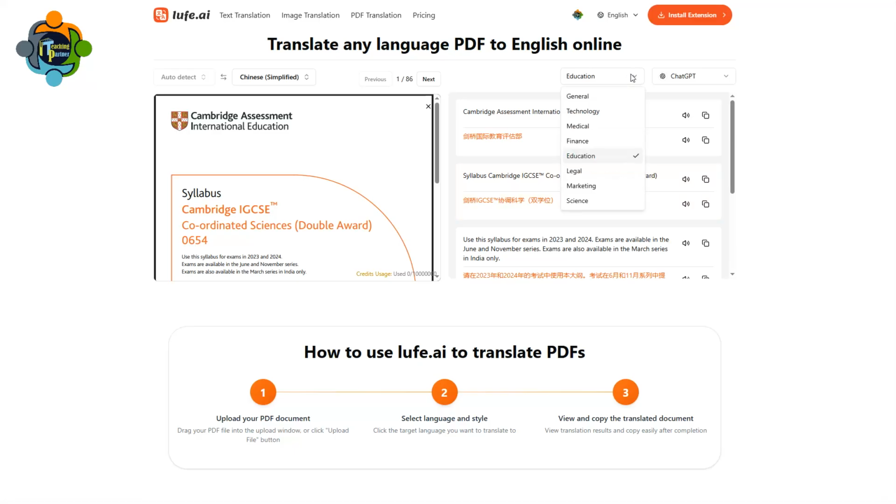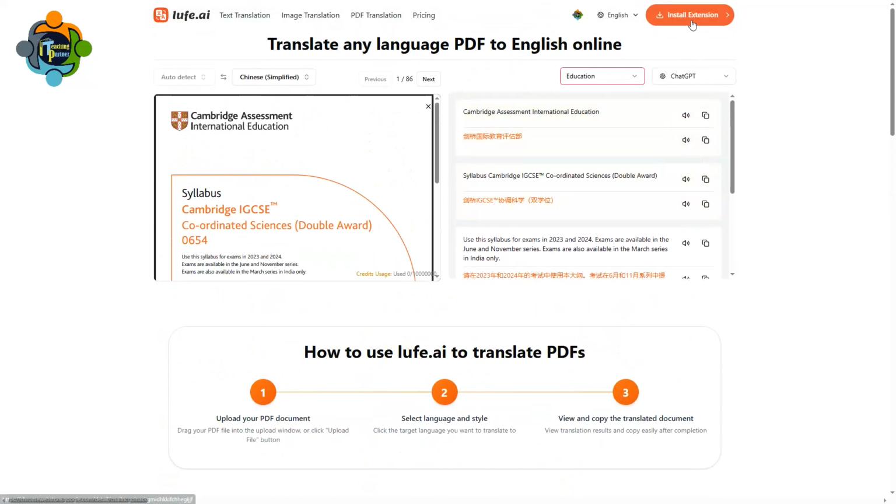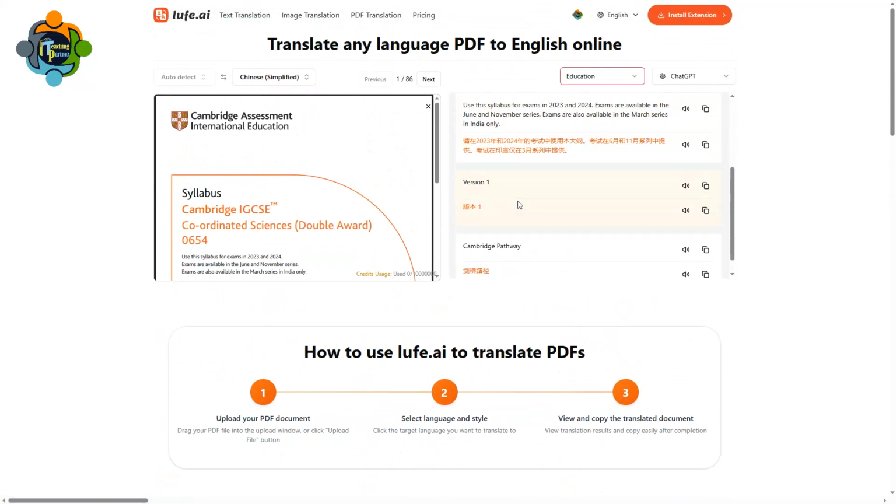The best part of Lufe.ai, which is normally not available on other platforms, is the categories of translations. So you can select science, marketing, legal, education, finance, medical, technology. So you can get your desired translation accordingly. You can install an extension of Lufe.ai. Don't worry, I will share the links in the description.